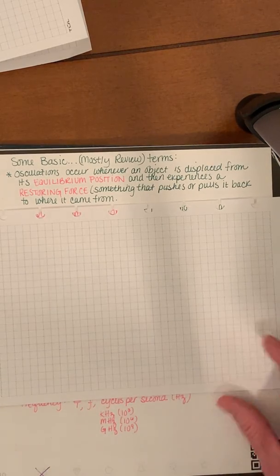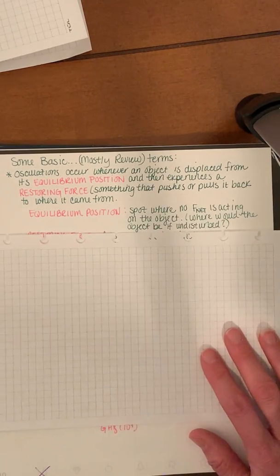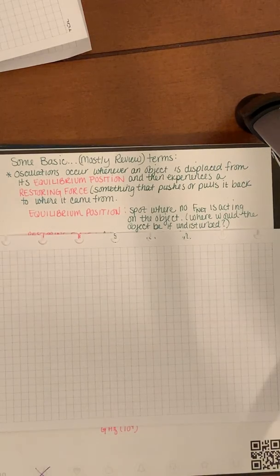So the definition of an equilibrium position is that spot where no F net, no resulting force, is acting on that object. So in other words, where would that object be if you just let it do its thing? In terms of, for example, say a pendulum, once you hung the pendulum off the apparatus like you did in class, and you just let it hang there, and you didn't disturb it at all, that was that pendulum's equilibrium position.